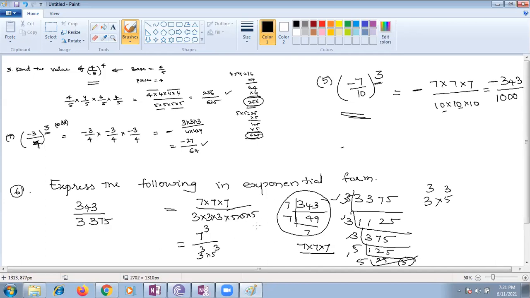Ma'am, I understood. Yes, very good. Now this becomes 5 cube. Is there any other way to simplify this? You can check, children. Yes, ma'am. Even I understood. Very good. See, children, but it is not the simplest one.